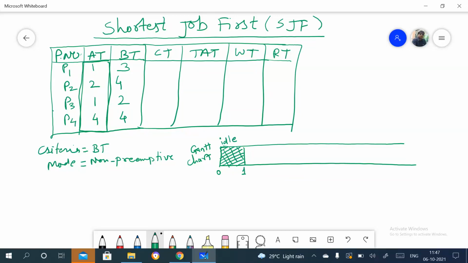See, we need to consider arrival time first. Suppose that P1, and its execution time is 3, right?